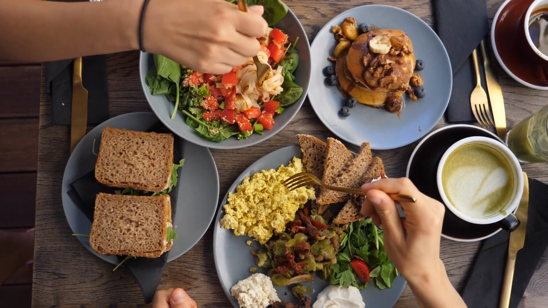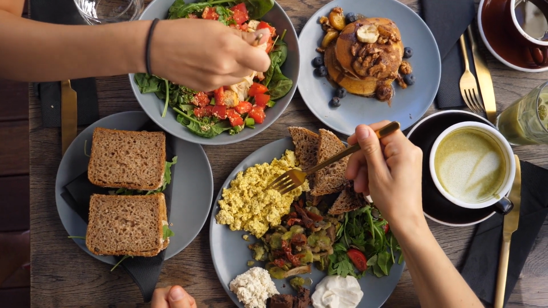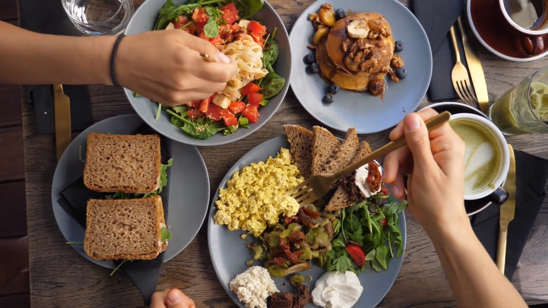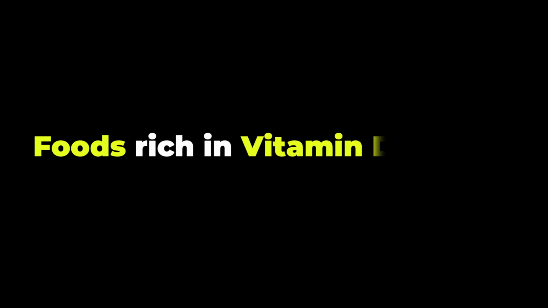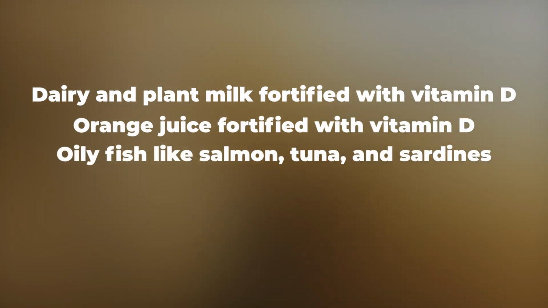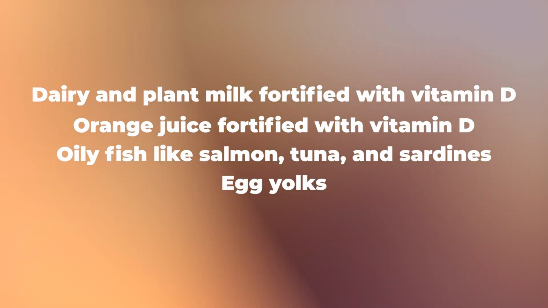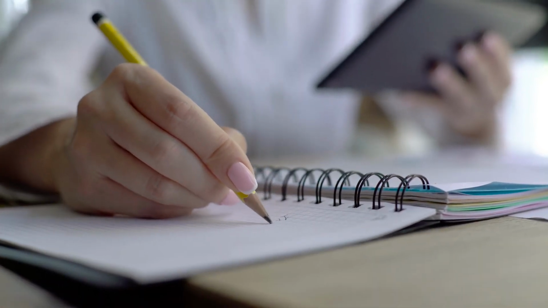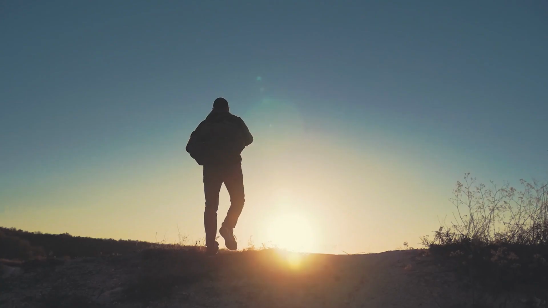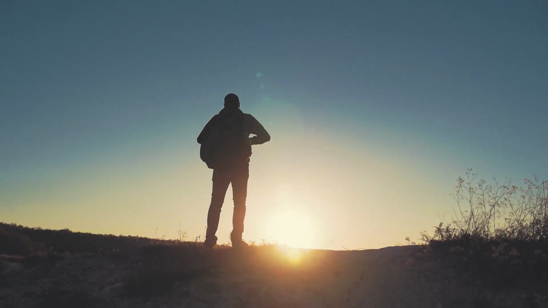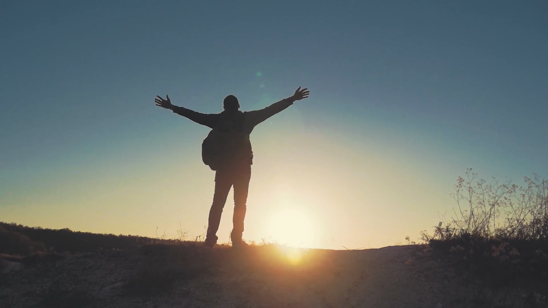Taking vitamin D supplements and eating foods rich in vitamin D are also effective ways to increase vitamin D levels. Foods rich in vitamin D include dairy and plant milk fortified with vitamin D, orange juice fortified with vitamin D, oily fish like salmon, tuna, and sardines, and egg yolks. A 2019 review of studies concluded that vitamin D deficiency is linked to a higher risk of all-cause mortality, death from all causes, compared to those with normal vitamin D levels. This includes a twofold increased risk of death by cancer.